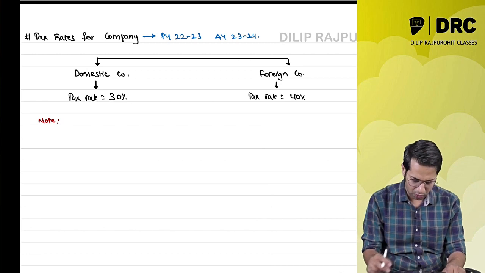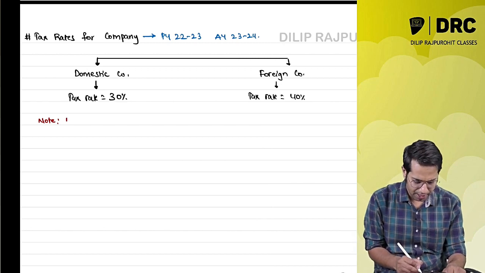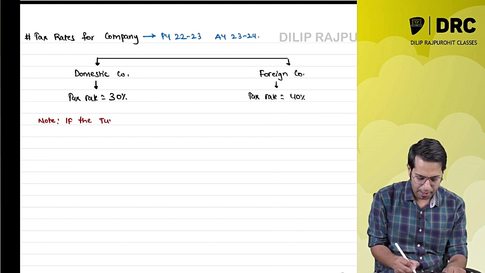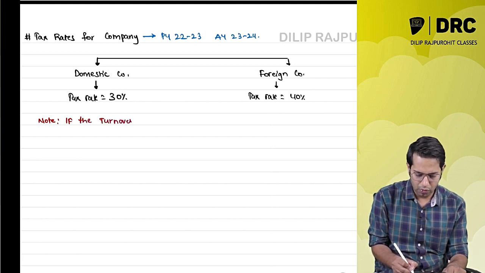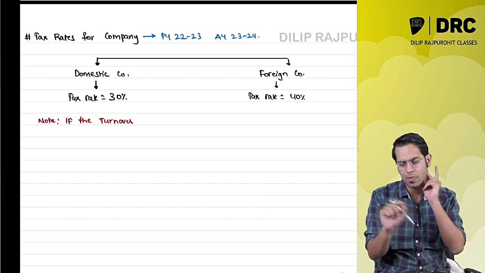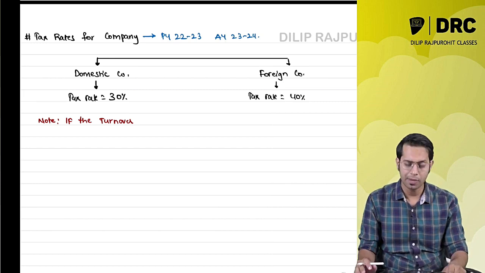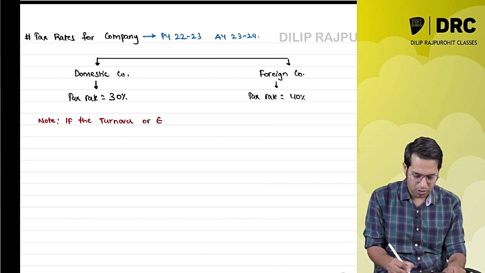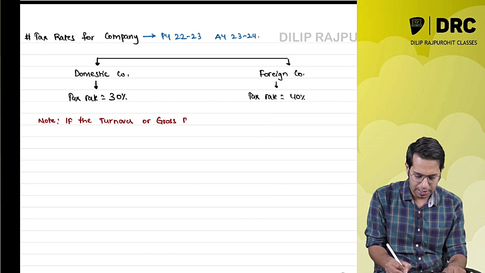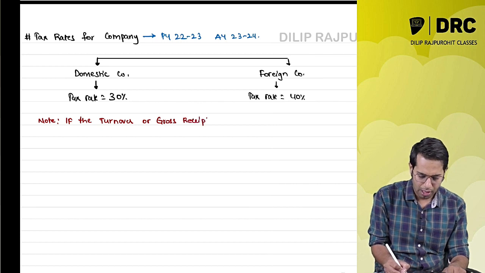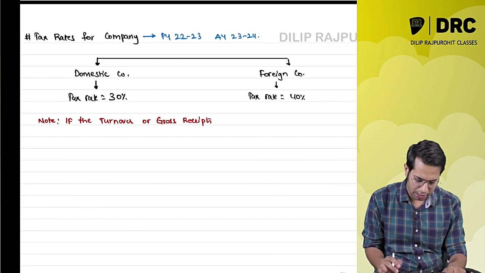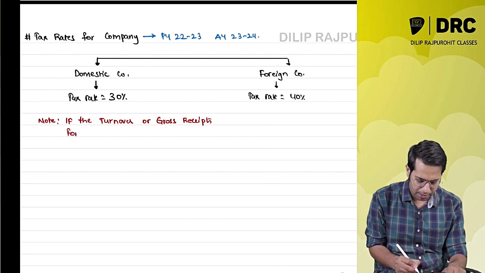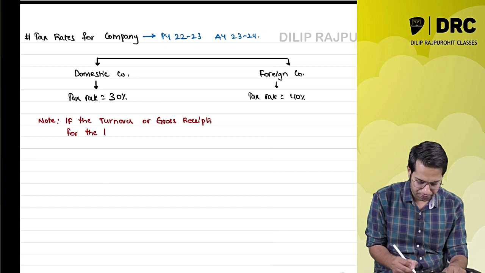What is this relief? They have told, if you are a domestic company and if the turnover of the domestic company, please note, I am not talking about the profit, I am not talking about the total income, I am talking about their turnover. If the turnover or the gross receipts of a domestic company for the previous year.